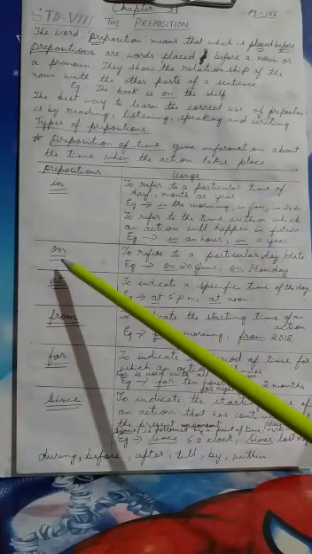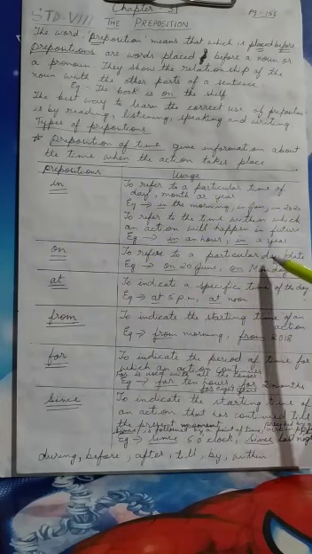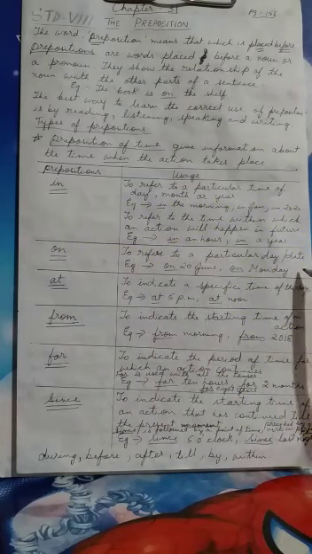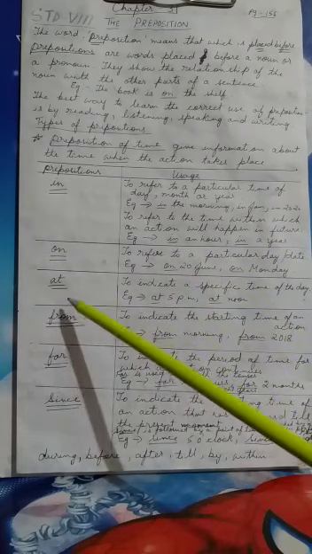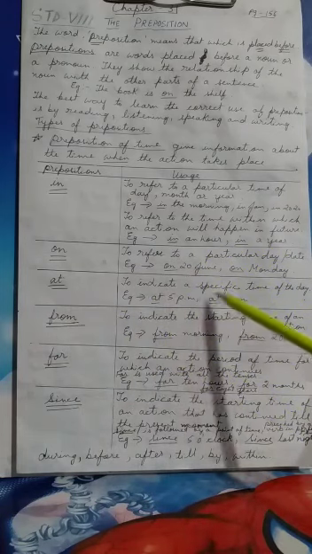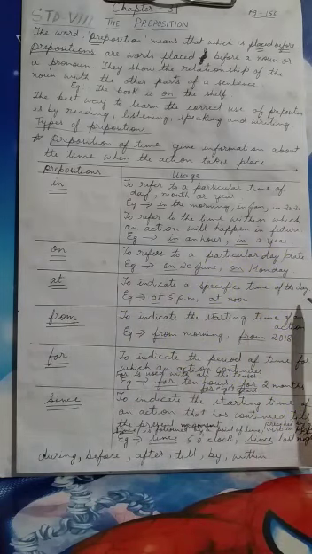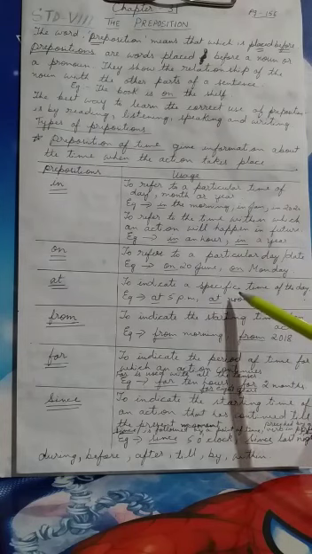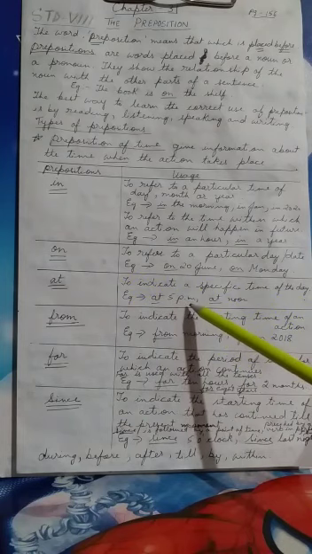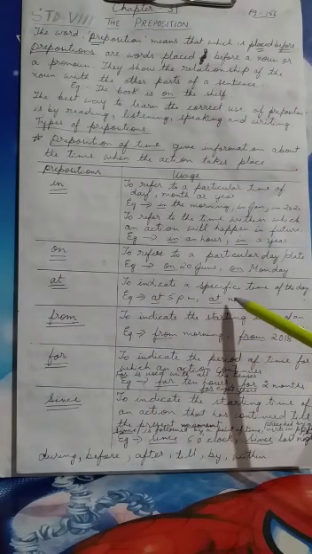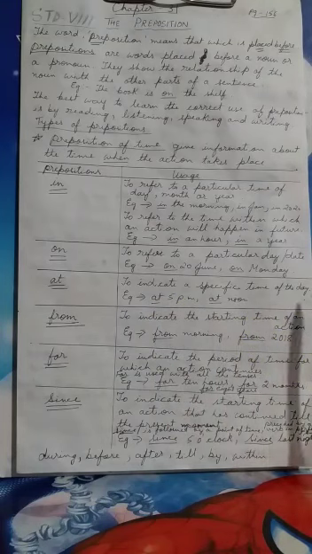Then comes on. On is used to refer to a particular day or date. Like on 20th June, on Monday, then you will use on. Then at. At is used to indicate a specific time of the day. So when you use a specific time of the day, you don't use on 5 p.m., that will be wrong, or on noon, wrong. So you will use at 5 p.m., at noon, that is a specific time of the day.